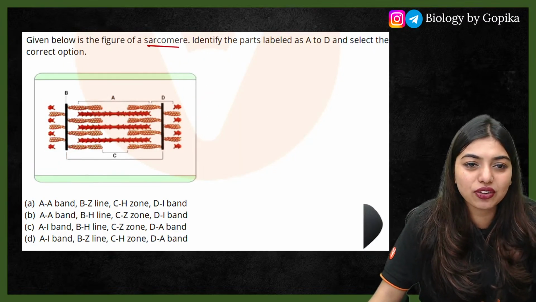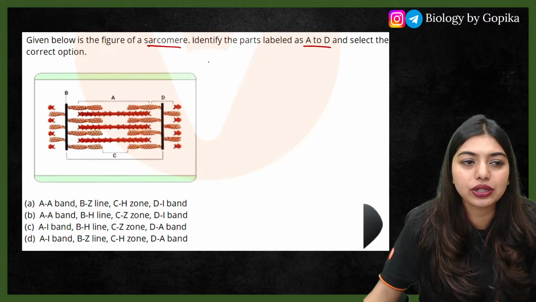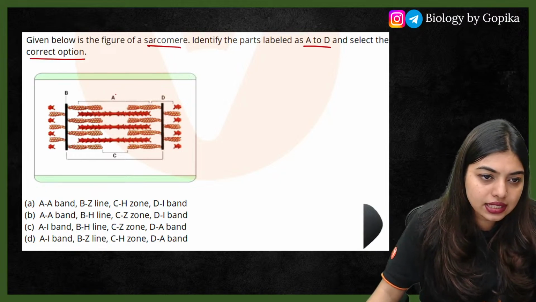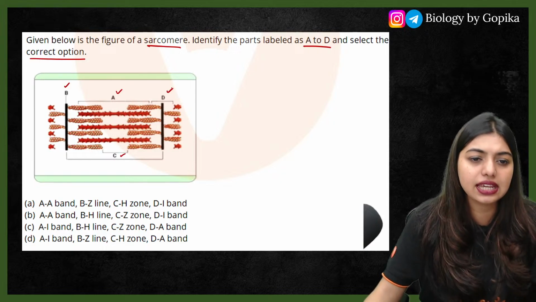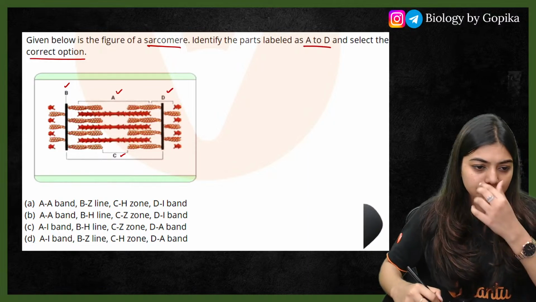Given below is a figure of the sarcomere. Identify the parts A to D and select the correct option. This is your A, this is your B, this is your C, this is your D. Very easy. Just now we saw the diagram, so try to learn it from that.